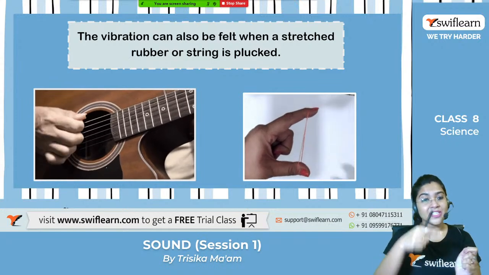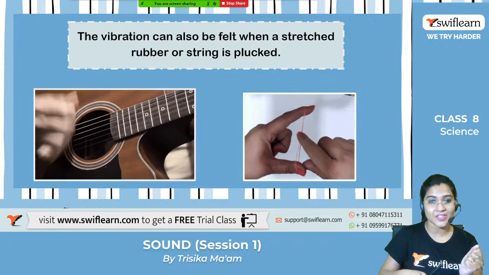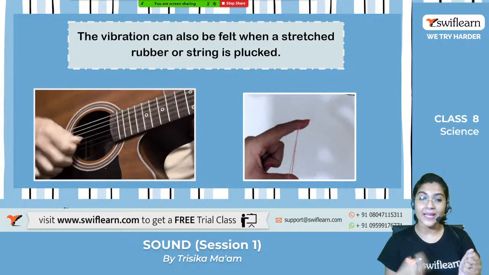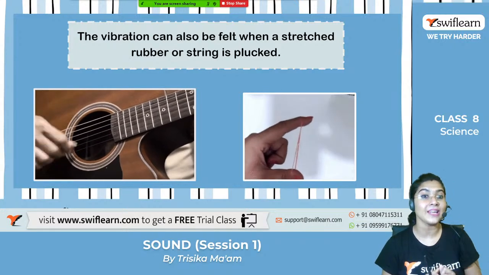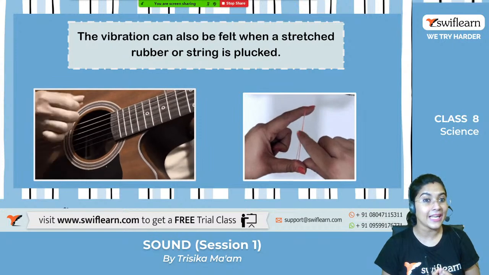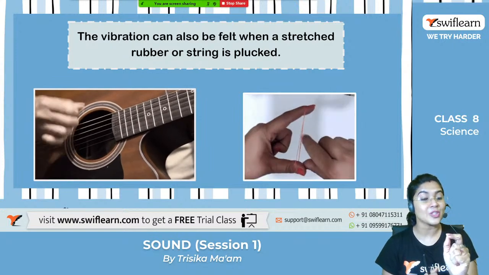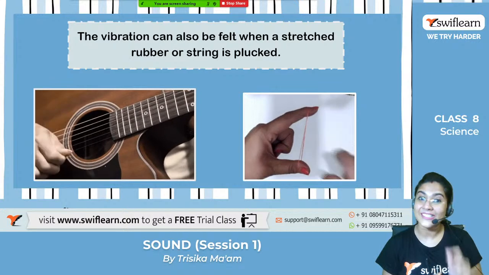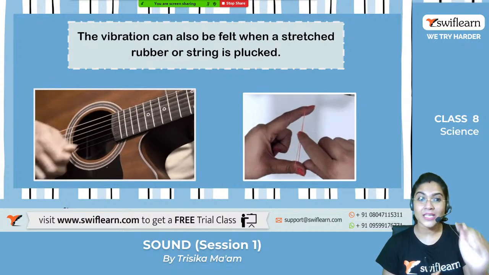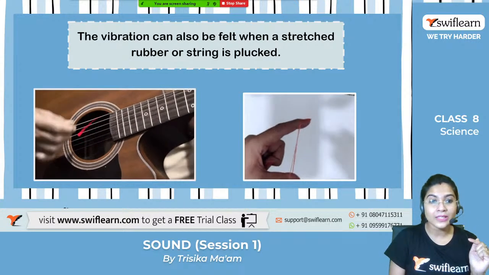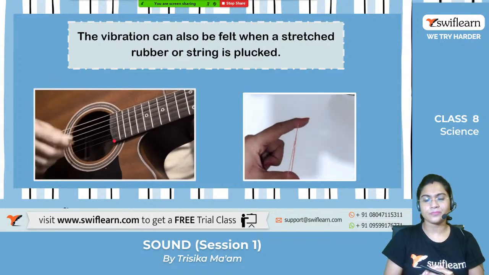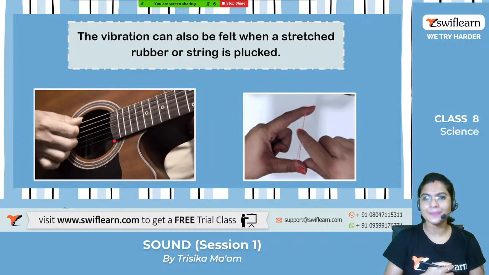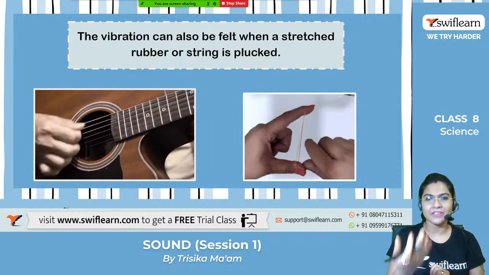There are various strings and we pluck the string, right? While plucking the string, there are certain vibrations which we can again feel, and this vibration produces the different sounds. Can you see in this picture that all the different strings have different thickness?